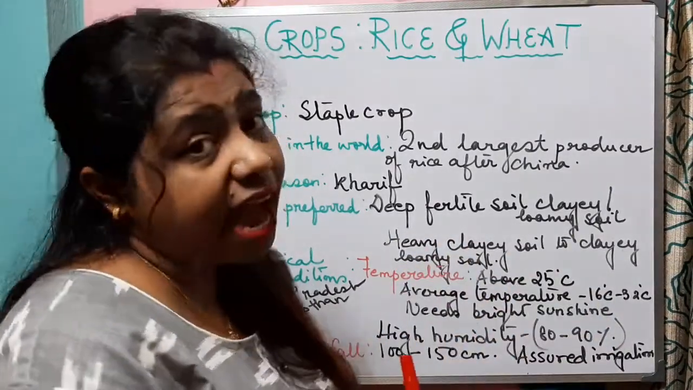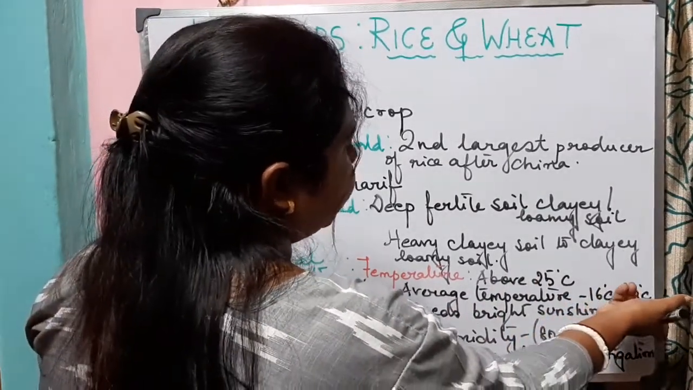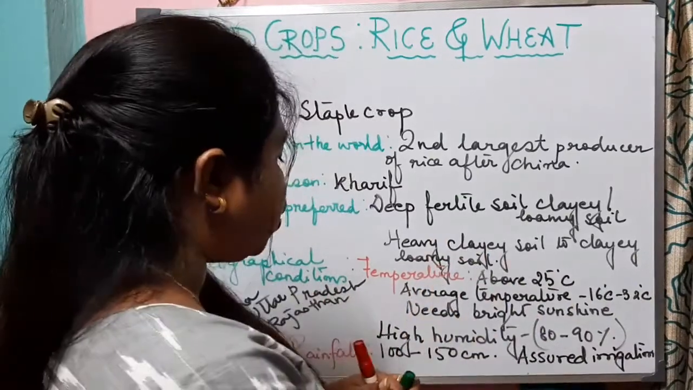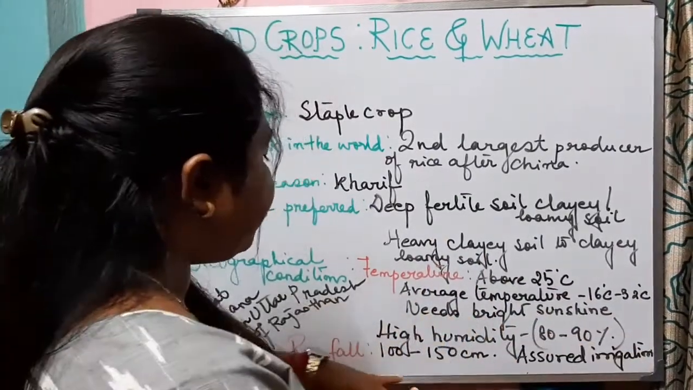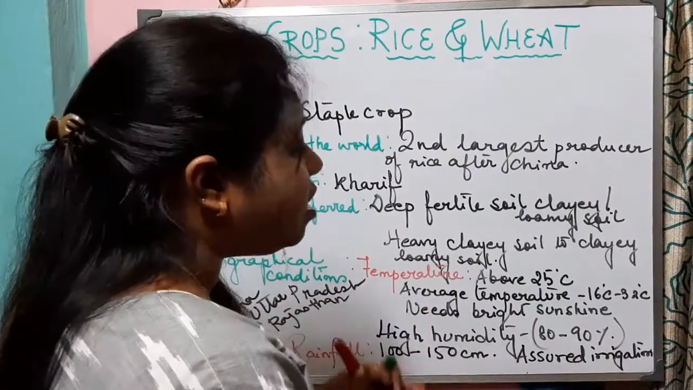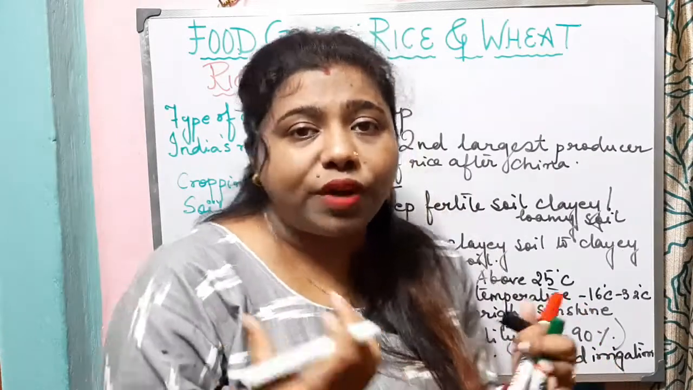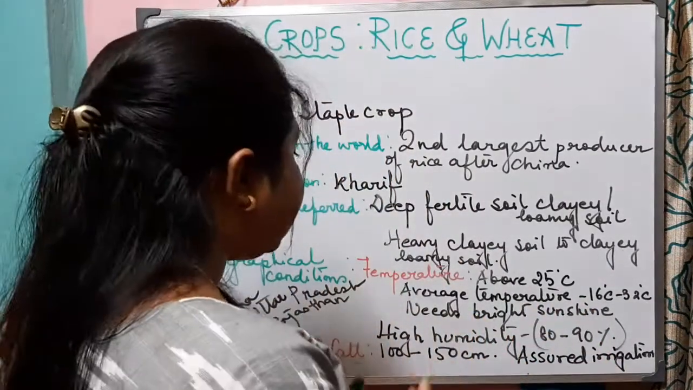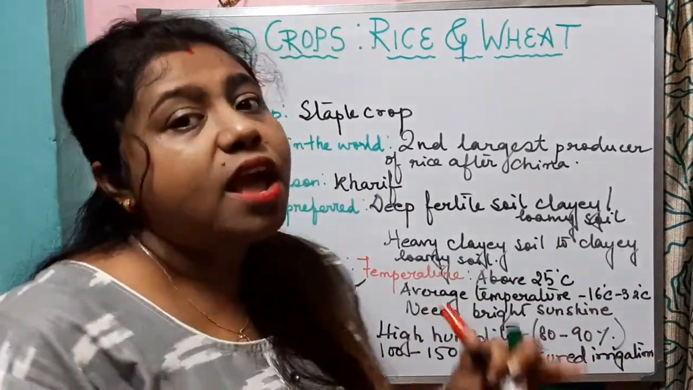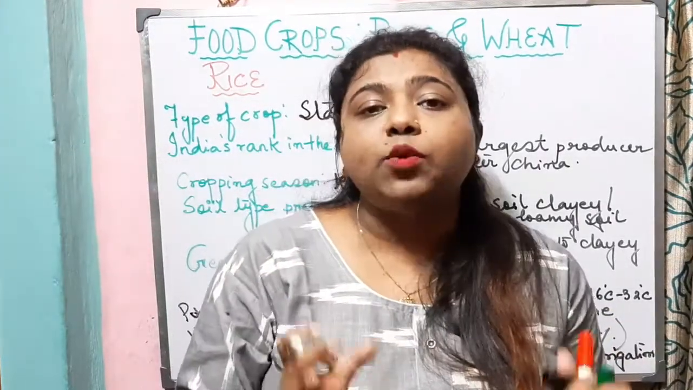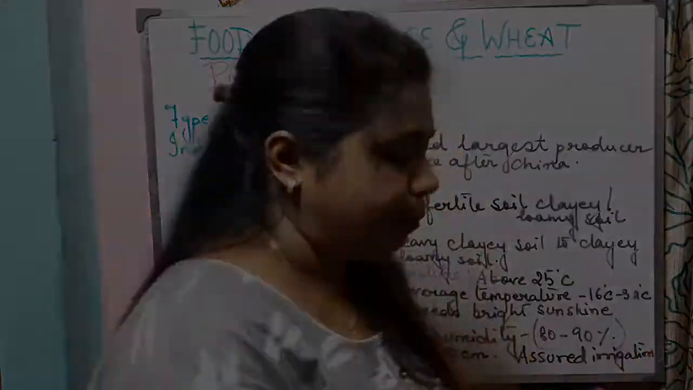As I said, it needs high temperature. Average temperature should be 16 degrees Celsius to 32 degrees Celsius. It needs bright sunshine. High humidity is required, which is 80 to 90%. Rainfall 100 to 150 centimeter. In the areas where it receives very less amount of rainfall or precipitation, there with the assured irrigation facilities, rice can be cultivated. Now let us see that which are the areas where mainly we grow rice.